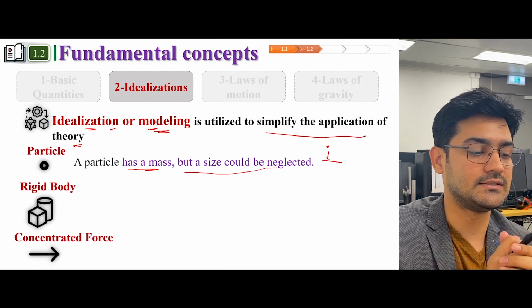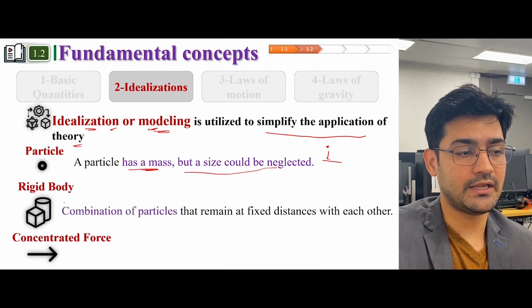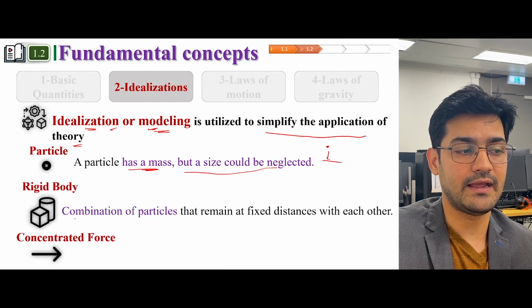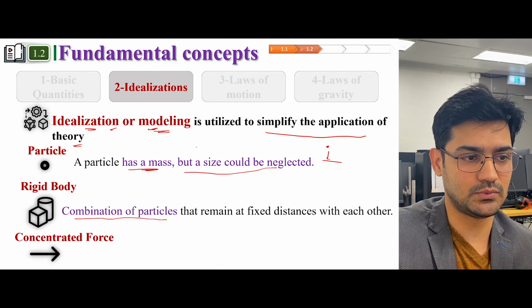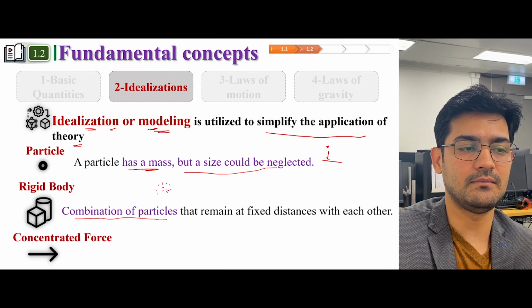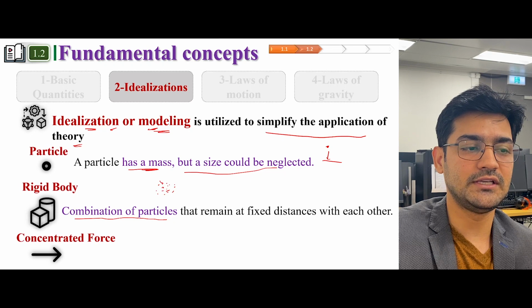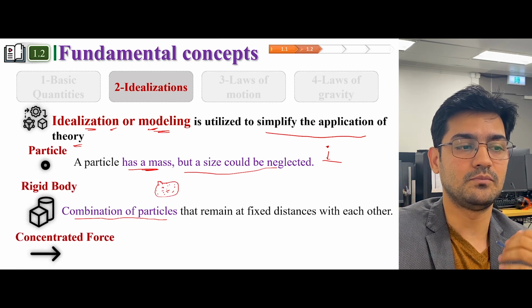You have to model it as a rigid body. A rigid body is basically defined as a combination of particles that remain at fixed distances from each other. For example, you have a particle and you have many particles. Now these many particles form a body.